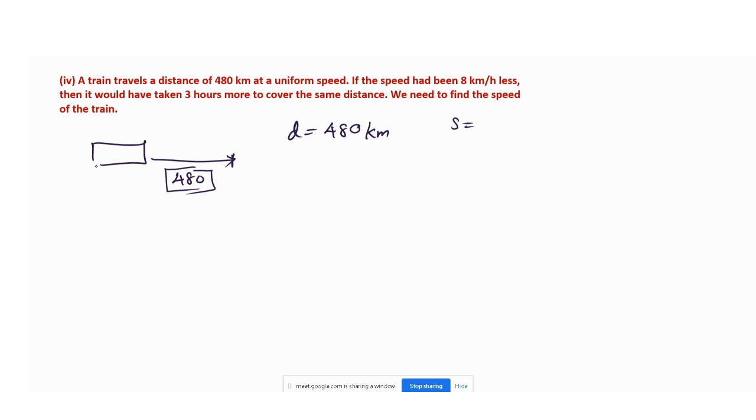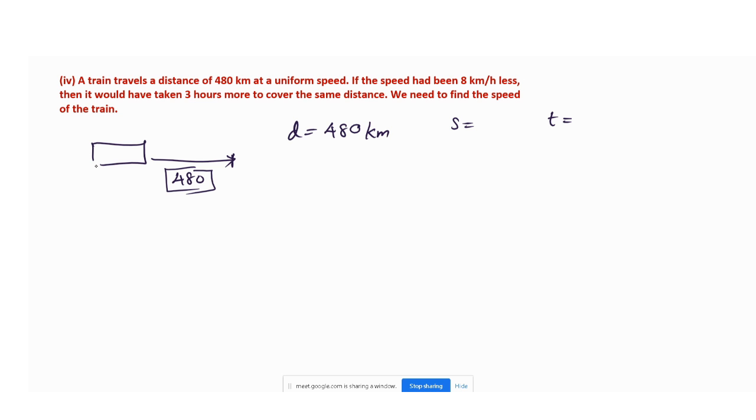If the speed had been 8 km per hour less. Okay. The speed had been 8 km per hour less. Then it would have taken 3 hours more to cover the same distance. We need to find the speed of the train. So totally it is a lengthy question. So here they have asked you to find the speed of the train.